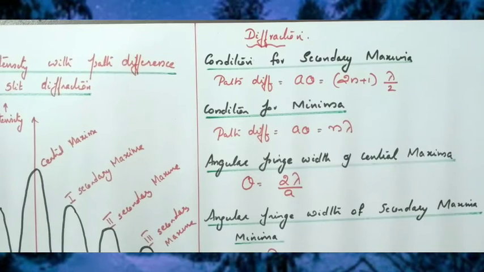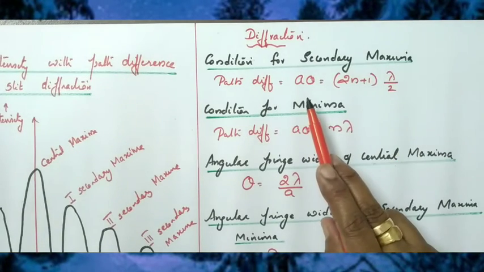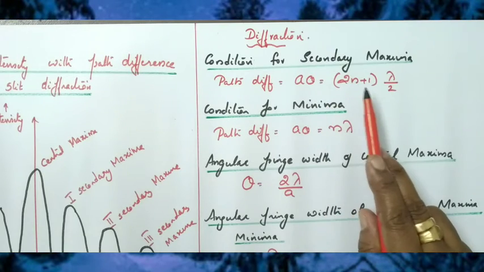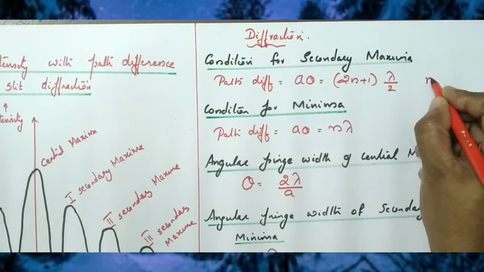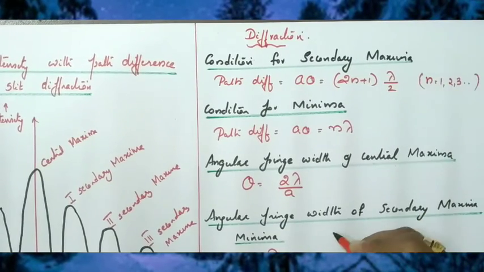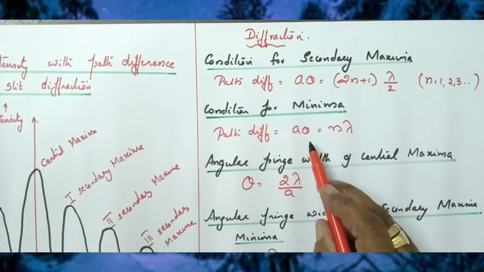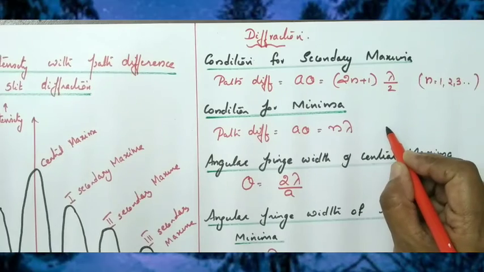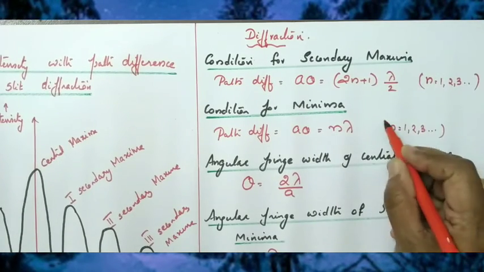Now we can discuss all the formulas relating to diffraction. We know the condition for secondary maxima is path difference a theta equal to (2n plus 1) into lambda by 2, where n equal to 1, 2, 3, 4, etc. The condition for minima is path difference a theta equal to n lambda. Here also n is equal to 1, 2, 3, 4, etc.